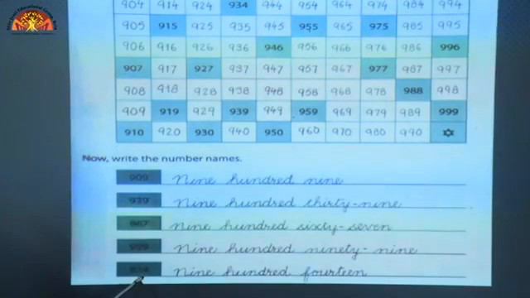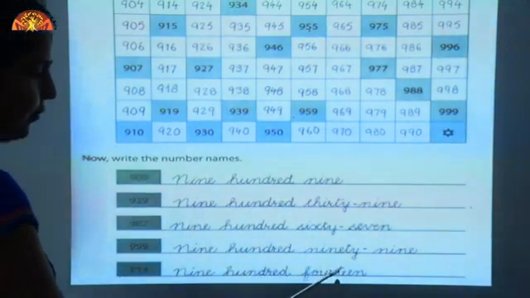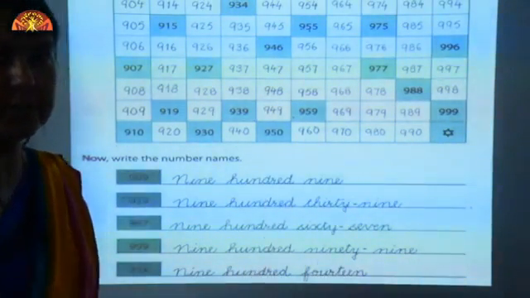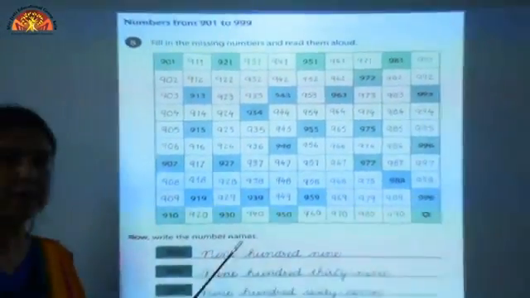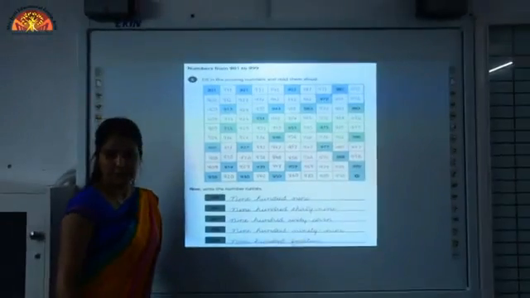Read this number with me loudly. This is 914. So we have to write the spelling of 9, N-I-N-E, 9, 100, H-U-N-D-R-E-D, 100 and 14, F-O-U-R-T-E-E-N, 14. I hope you have understood about the counting. Now you can write these numbers yourself.